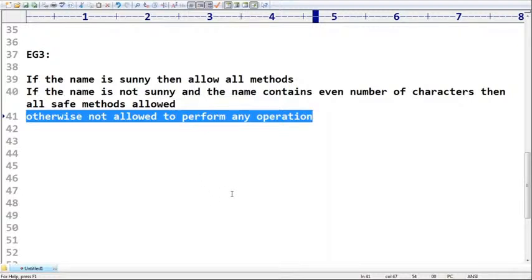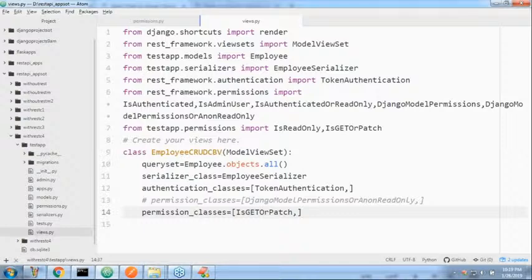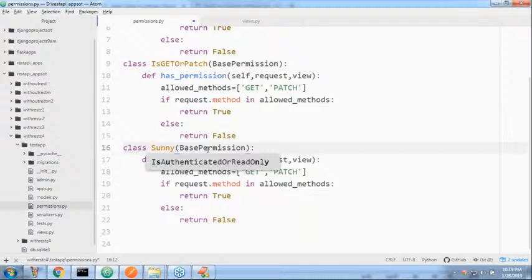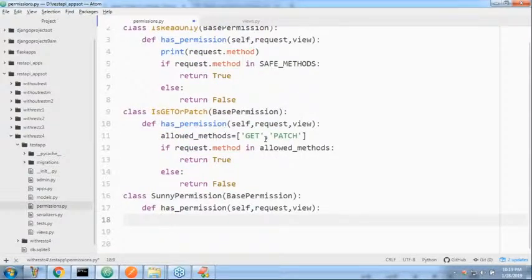Okay. Now, how can you implement this code, sir? Very simple. Let me take another permission class. Okay. Here, everything is the same, because names may be changed, method name, everything is the same. So class SunnyPermission, like this I'm taking, sir. SunnyPermission with self. Here, can you please observe that very carefully, sir? What is the code I have to take? Anyone having the idea? Can you please tell?